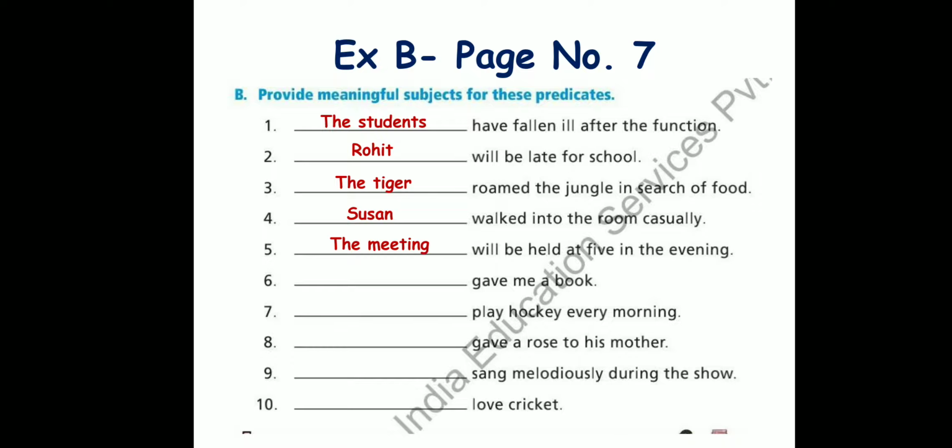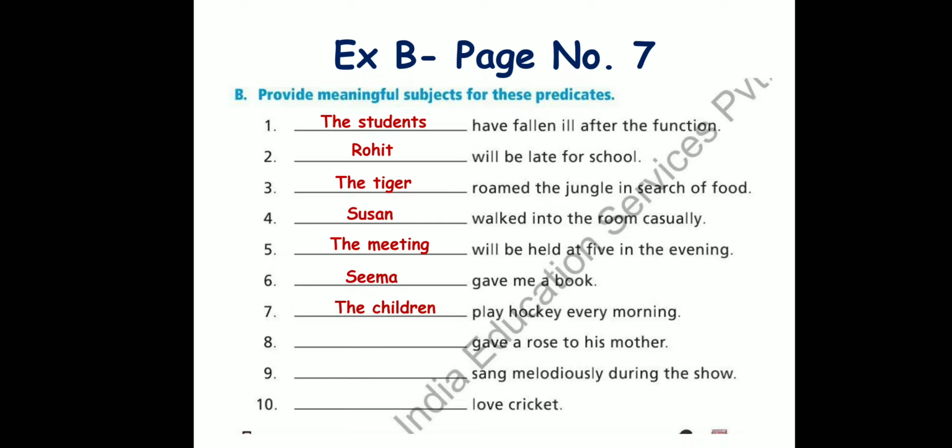Dash gave me a book. I have written the name of a girl called Seema. Seema gave me a book. You can write the librarian gave me a book. The teacher gave me a book. My friend gave me a book. Or my parents gave me a book. Anything. Okay. Next. Dash play hockey every morning.